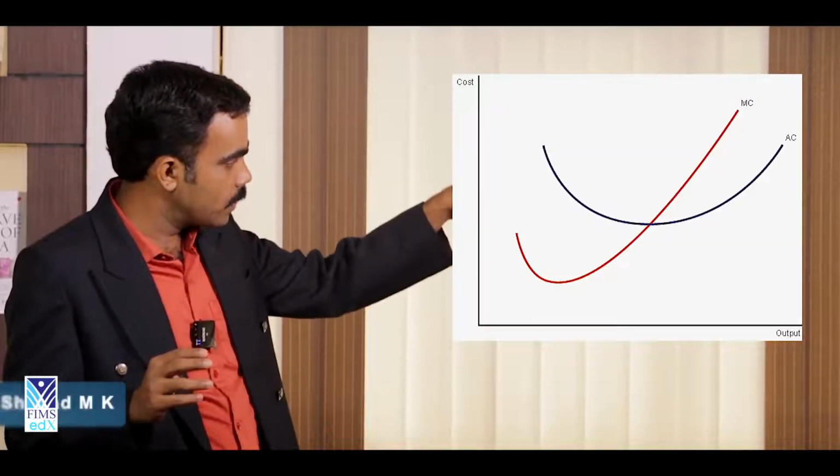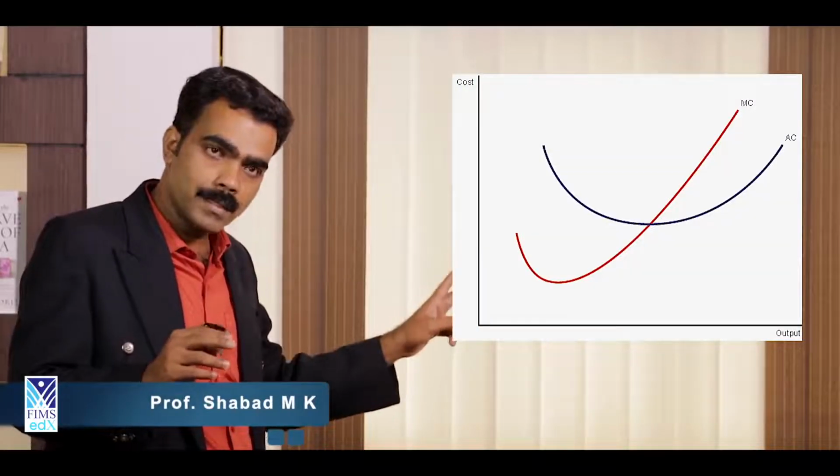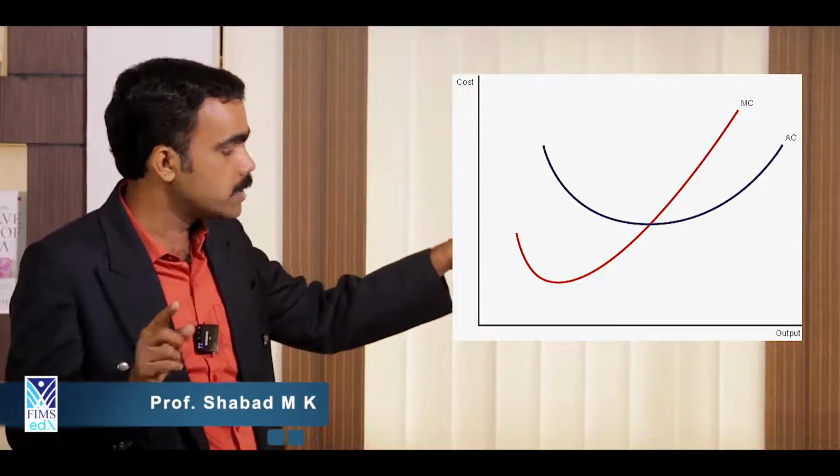We already discussed in the third module, when we draw the marginal cost function and average cost function, the marginal cost function always intersects the average cost at its minimum. For the profit-earning objective, these two conditions are maintained by the producer, or these two conditions are essential for earning profit from the industry. We want to fix the price at the point where marginal revenue is equal to marginal cost, and we want to analyze the cost function, in the sense MC and AC. MC is touching AC at its minimum. These two conditions are important.